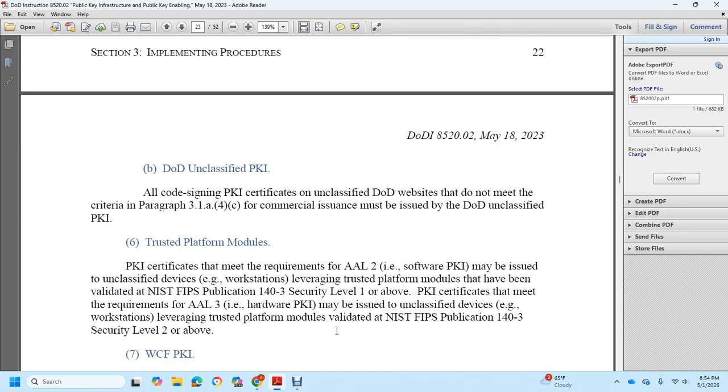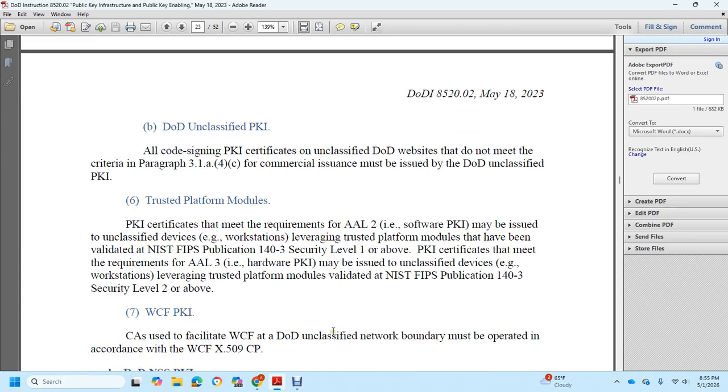Public key infrastructure certificates meeting the requirements of AAL2 or software public key infrastructure may be issued on unclassified devices or workstation-level trusted platform modules that have been validated to NIST FIPS publication 140-3 security level 1 or above. Public key infrastructure certificates meeting the requirements of AAL3 hardware public key infrastructure may be issued on unclassified devices or workstations leveraging trusted platform modules validated to NIST FIPS publication 140-3 security level 2 or above.